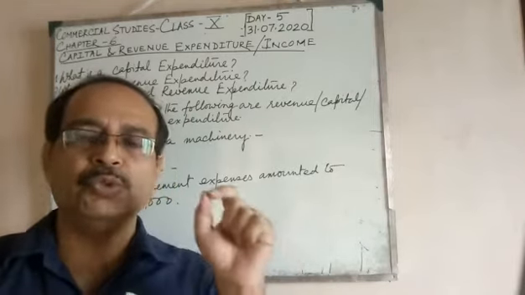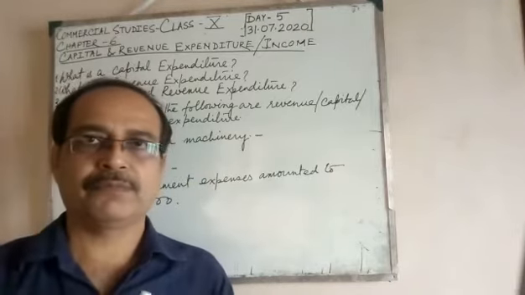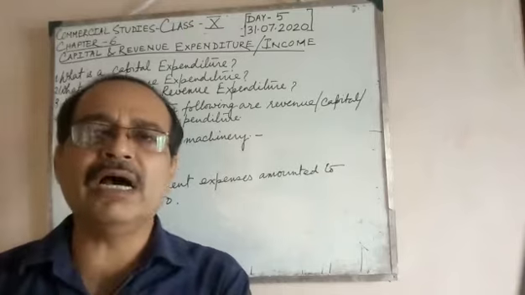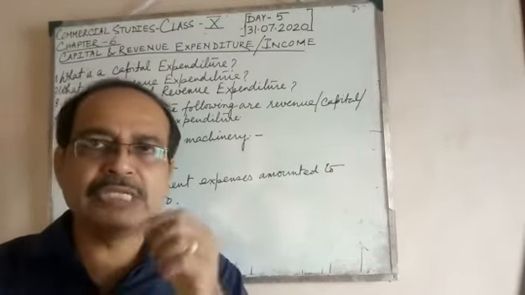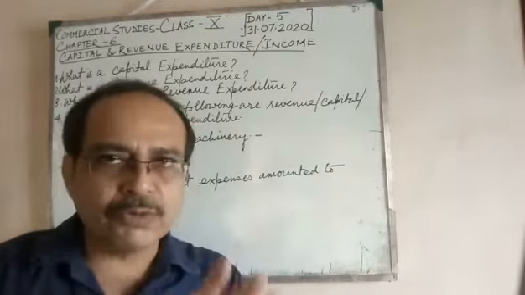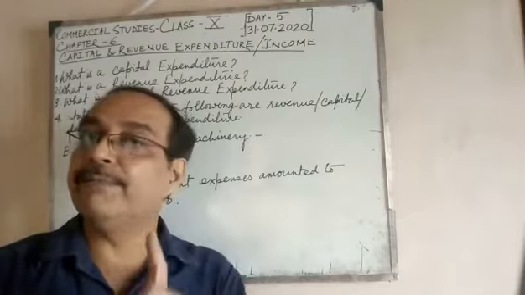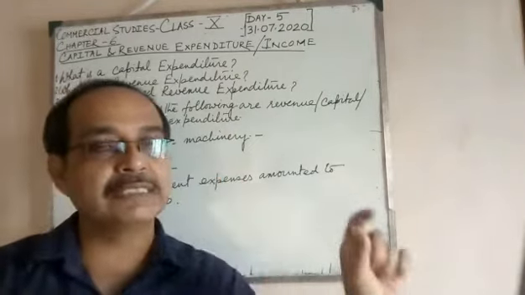It leads to increase in the value of the assets. It is shown in the balance sheet. So these are a few of the points which you need to write down, but in a broad answer they must be put down in points.